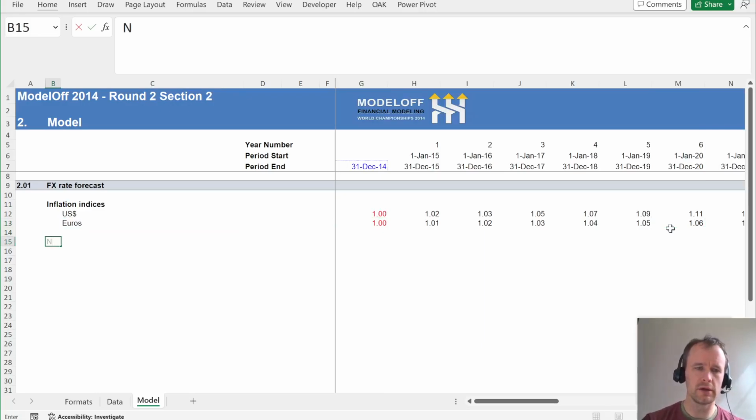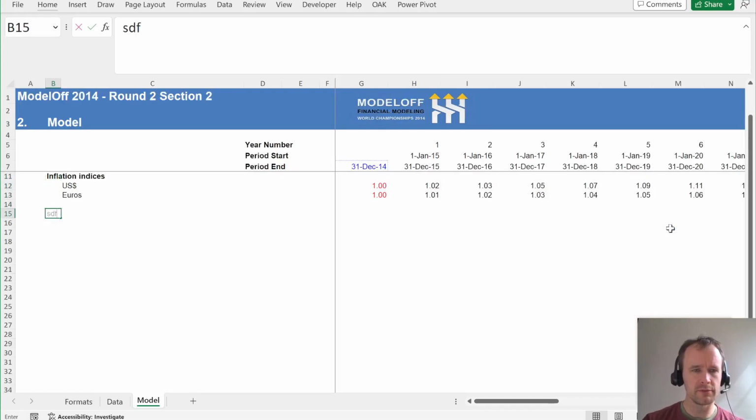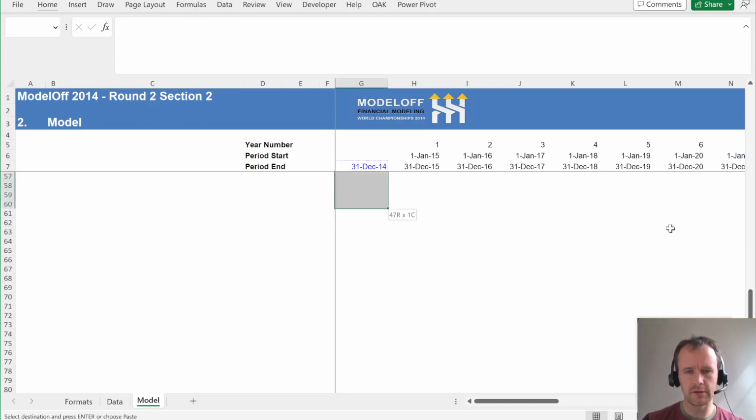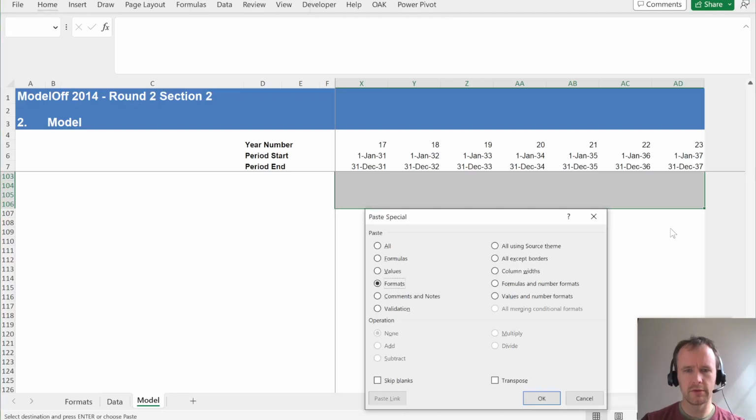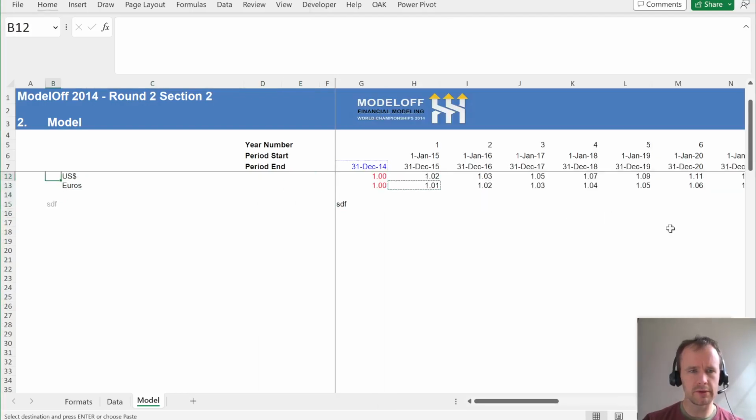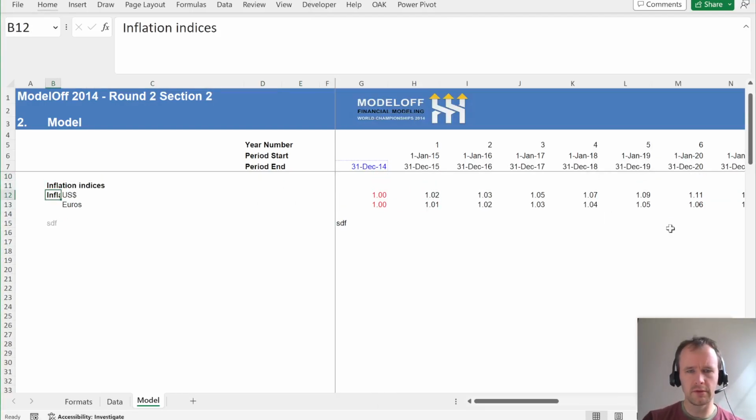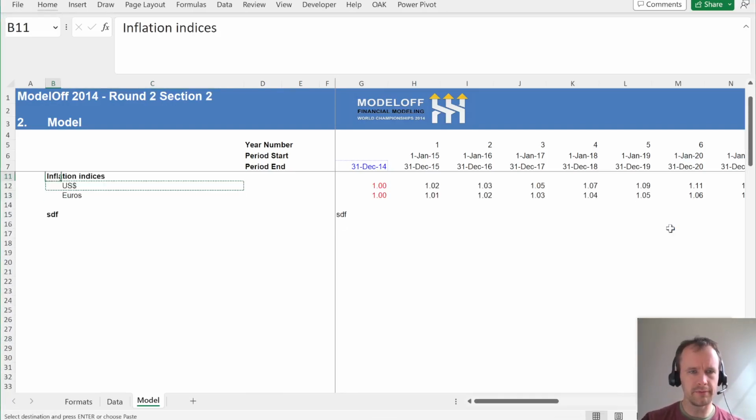So, sorry, for some reason, a bunch of cells here are formatted as weird gray text. I don't know why. So I'm just going to take this and put it all over here, and I will take this, put it all down here.